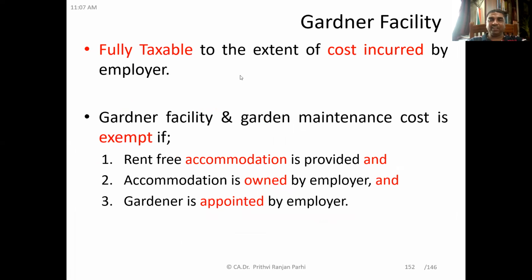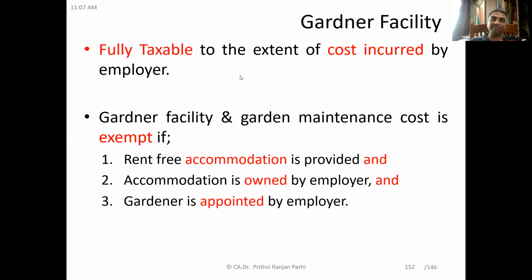Now, next perquisite is gardener facility. Gardener is different from domestic servant. It is fully taxable to the extent of cost incurred by the employer, which means the employer might be paying the salary. To that extent, it is fully taxable. But in some situations, it is exempt.